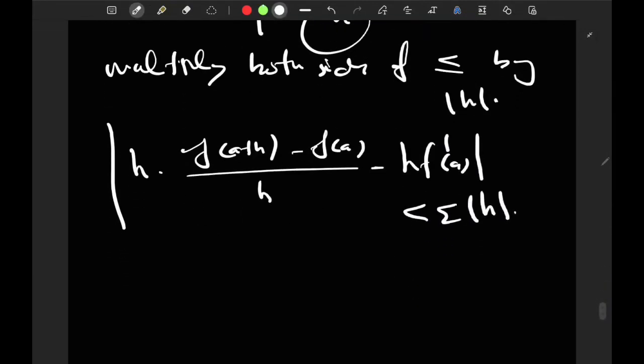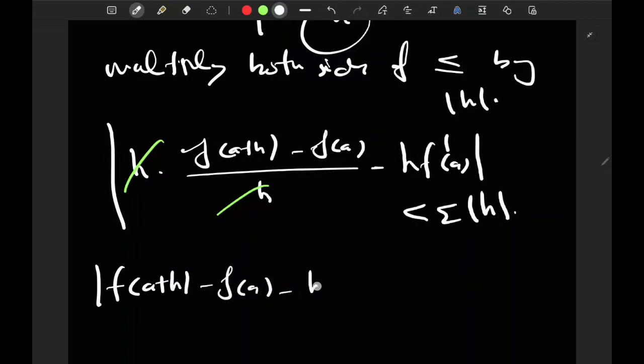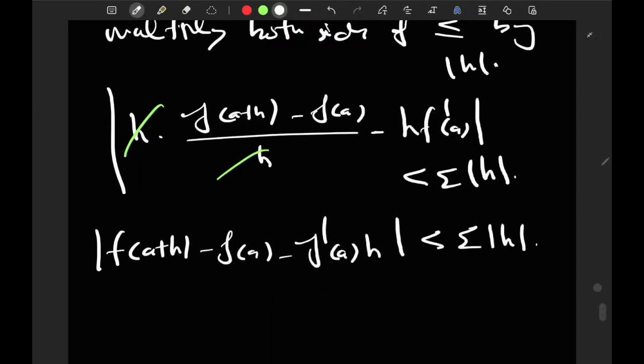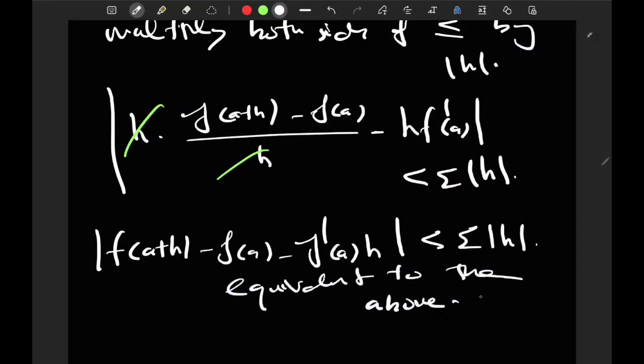And now h cancels with h, and what I'm left with is that the absolute value of f of a plus h minus f of a minus f prime of a times h, as I'll rewrite it in a fancier manner preparing for the general definition, is less than epsilon times absolute h. This is equivalent to the above; it means the same thing.